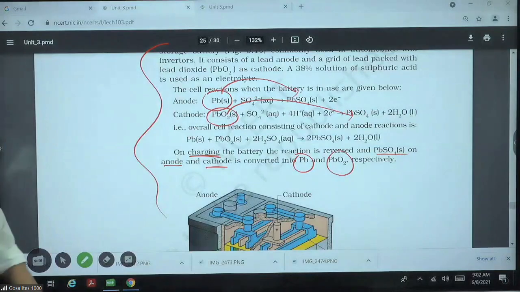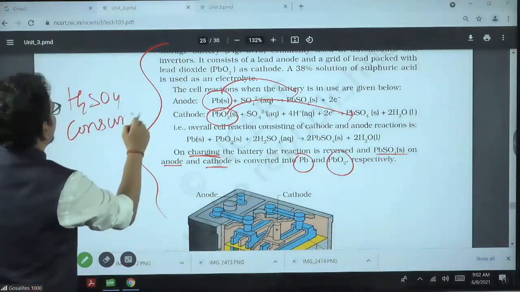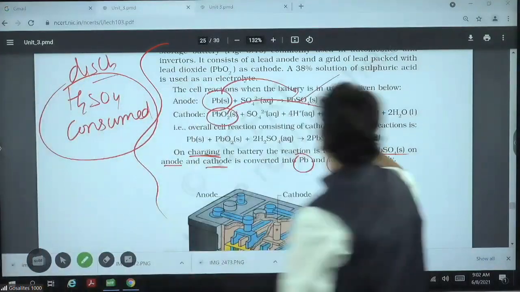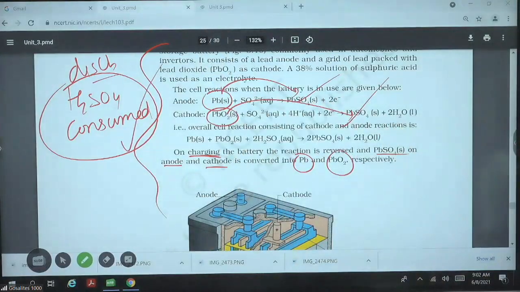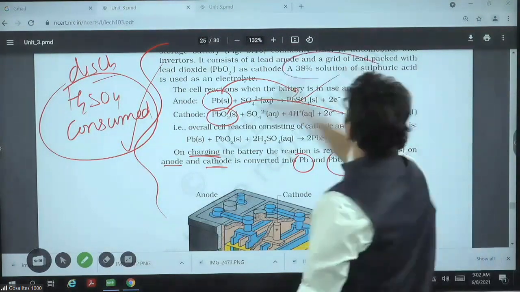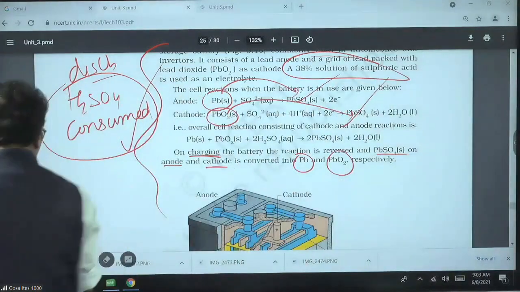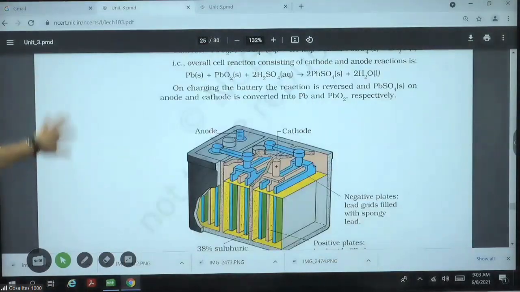Read this from the NCERT. And H2SO4 consumed during discharging. During discharging, PbSO4 produced at anode and cathode both, and H2SO4 consumed. Opposite is true for charging. How much H2SO4? 38% H2SO4 is the electrolyte we are using here. It is a rechargeable battery, also called a secondary battery.